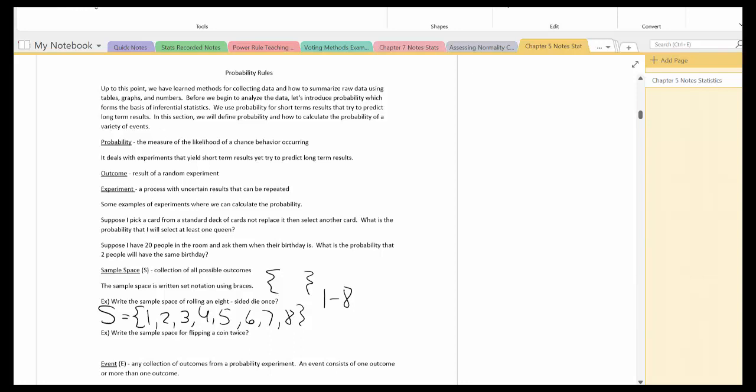Write the sample space for flipping a coin twice. Well, certainly I could get heads, heads, tails, tails. I could do heads, tails, and tails, heads.